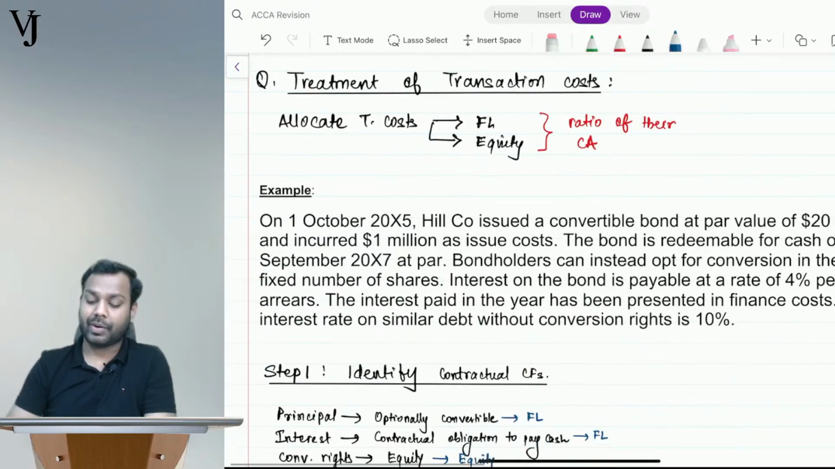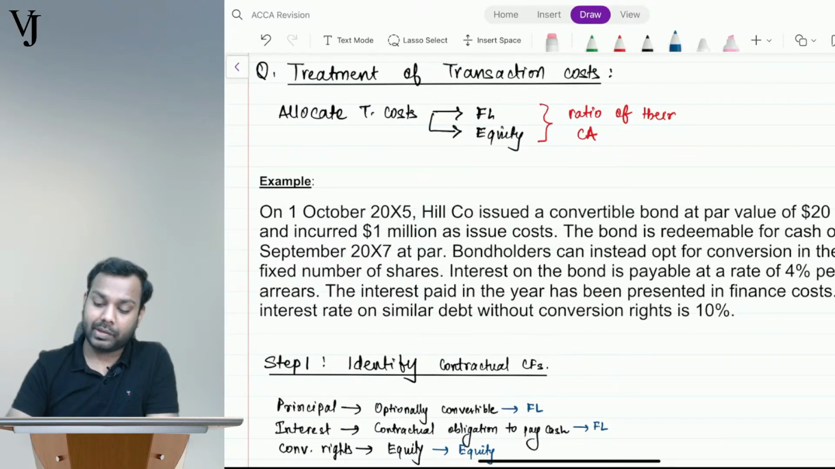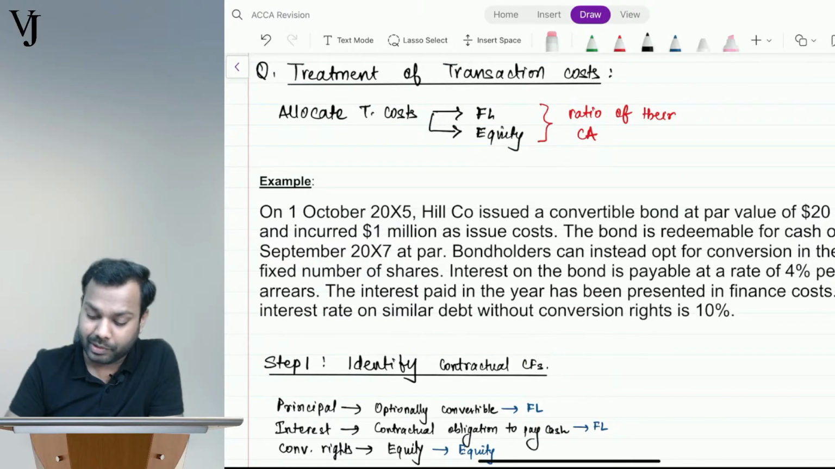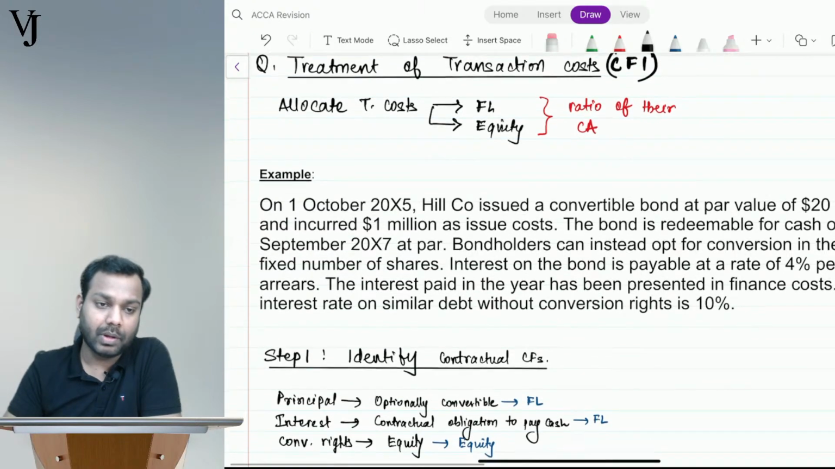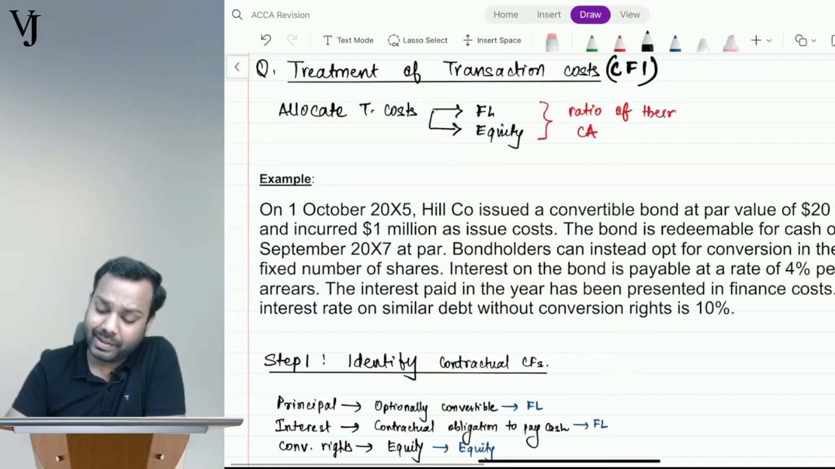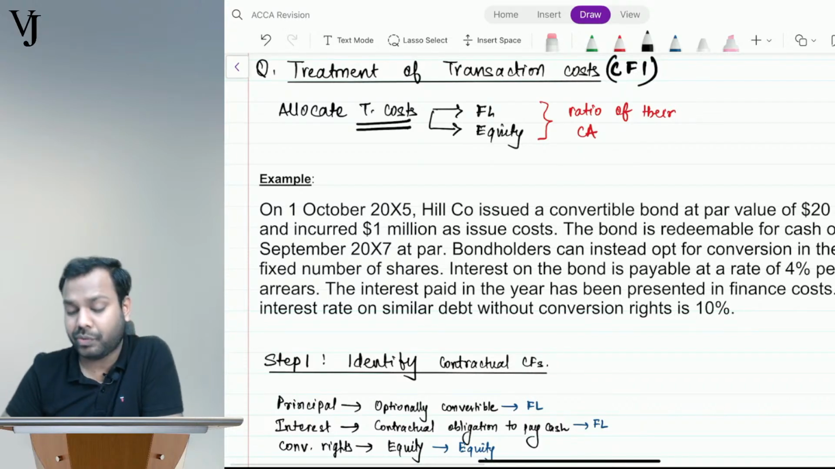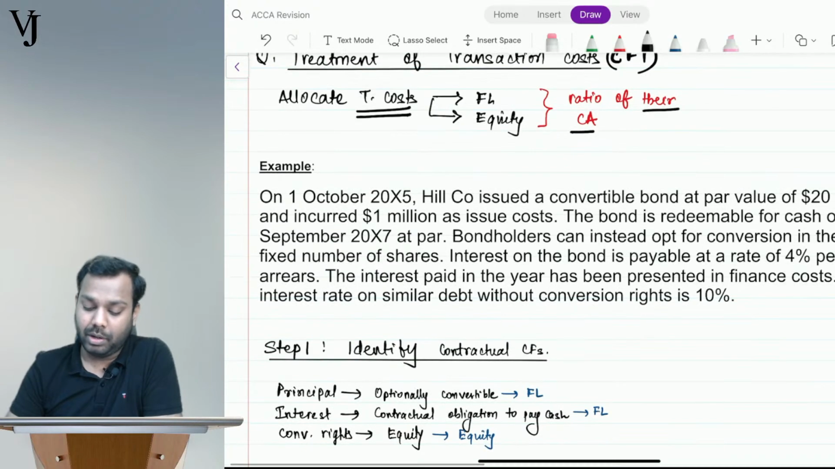Now understand guys, treatment of transaction costs in compound financial instruments. The standard says to allocate the transaction cost which you have incurred into FL and equity in the ratio of their carrying amount after you have done the split accounting. So let's take up a question on this one.